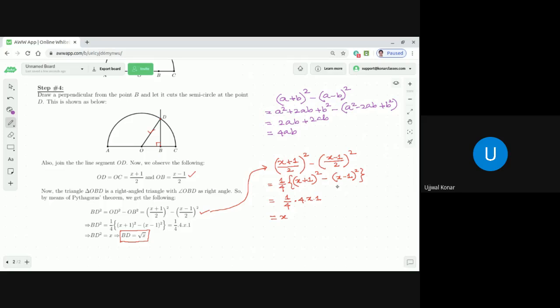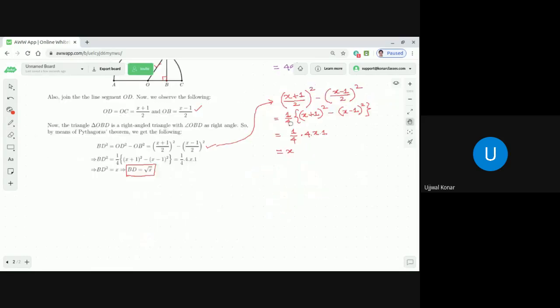So in context to our discussion, (x plus 1) whole square minus (x minus 1) whole square should be 4 into x into 1, correct? 4 into x into 1, and 1 by 4 is there, so altogether we get x. Now is it clear? Absolutely clear? Yes, sir. Okay, great. Thank you very much.